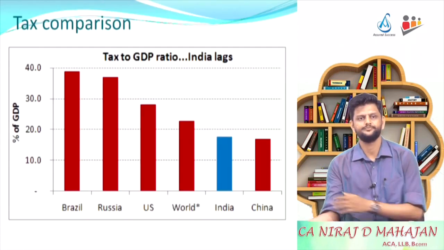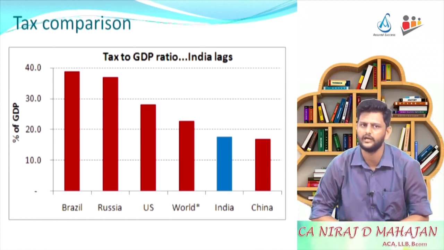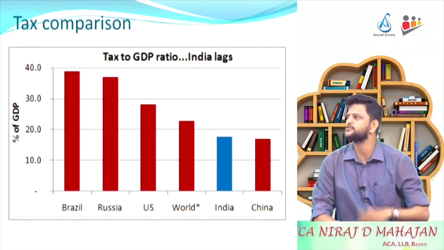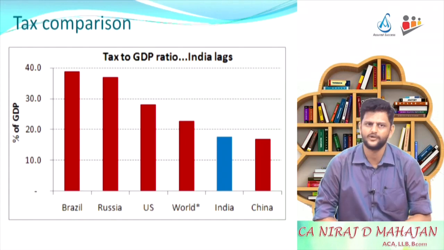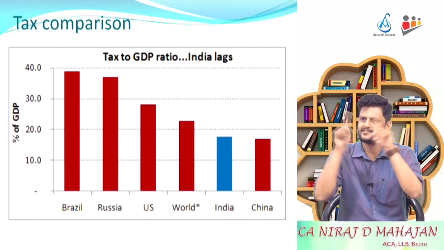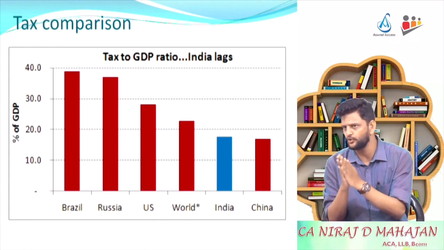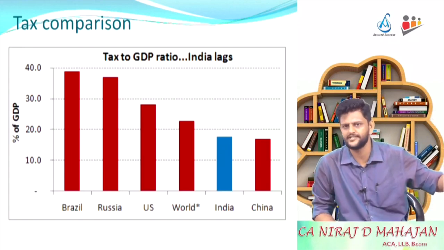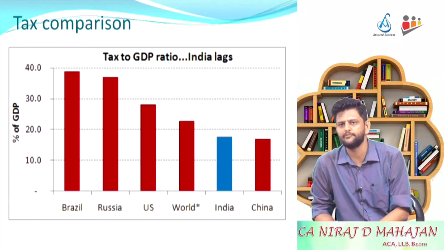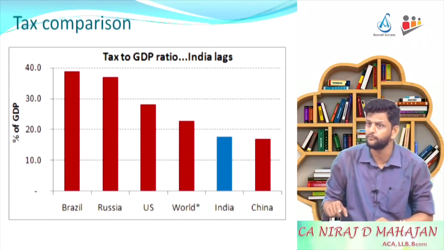Tax to GDP ratio. Why do we use it? It is an important indicator for the government to understand how much tax is being collected. Can we increase the tax rates, or is there a scope to reduce the tax rates? So what is tax to GDP ratio? Percentage of GDP, tax to GDP ratio. How much tax amount is collected by the government upon GDP of that country. So that ratio of India can be compared with another set of countries. So that becomes again a comparison point for our government to understand how much tax can be levied, or some discounts can be given, or we need to tax more now. Are you following? So it is one of the important features.